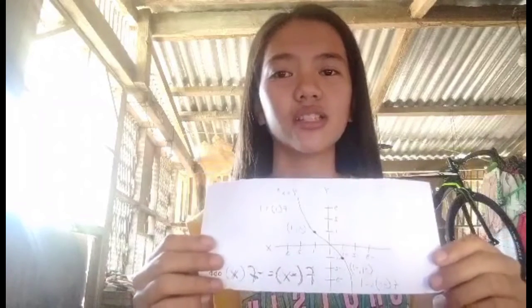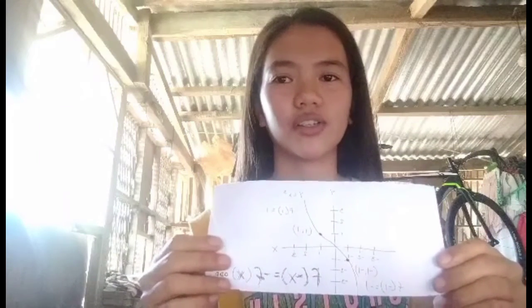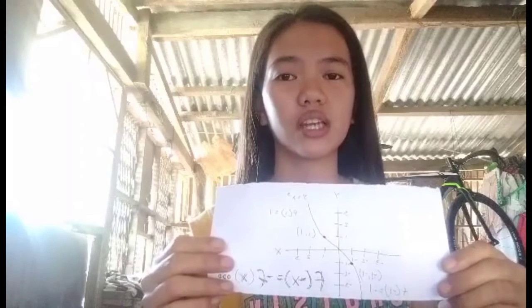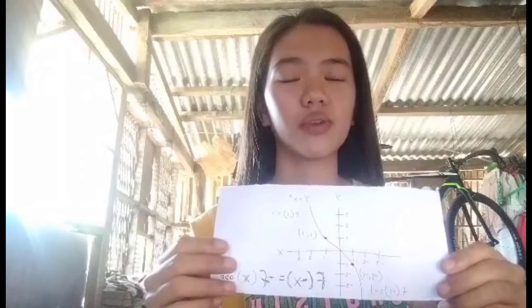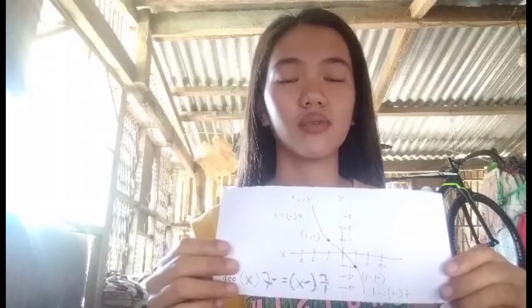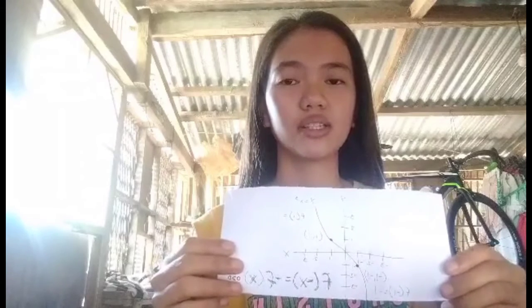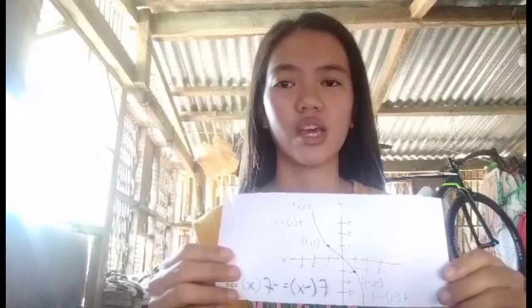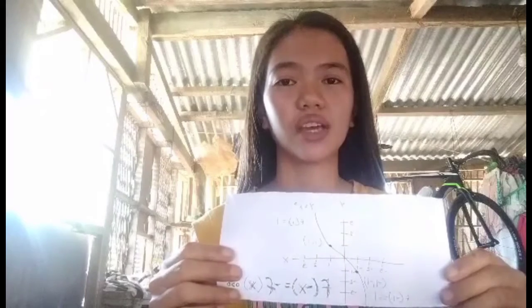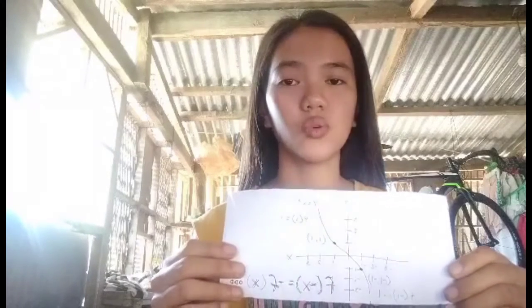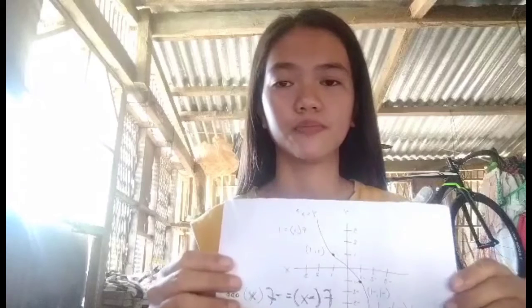Functions containing odd exponents, or powers, may be odd functions. For example, functions such as f of x is equal to x cubed, f of x is equal to x raised to 5, and f of x is equal to x raised to 7 are odd functions. But functions such as f of x is equal to x cubed plus 2 are not odd functions. So beware, do not make the generalization that if a function has an odd power, the function must be odd. Thank you.